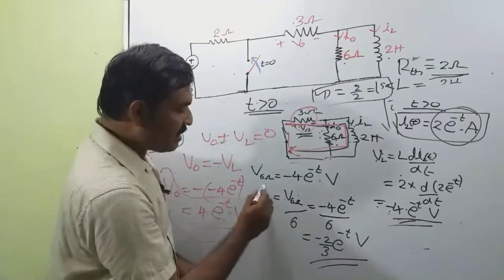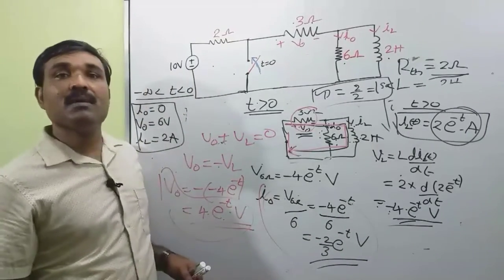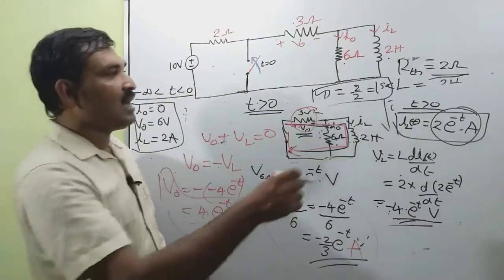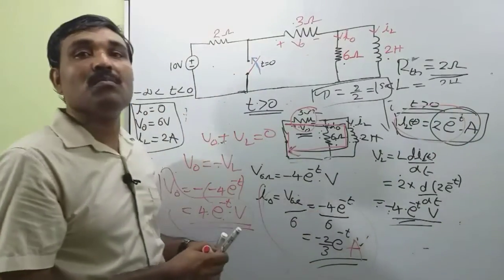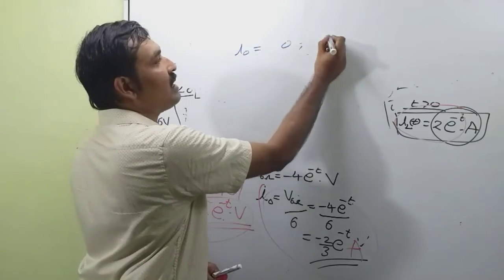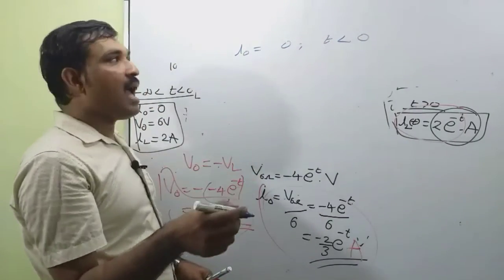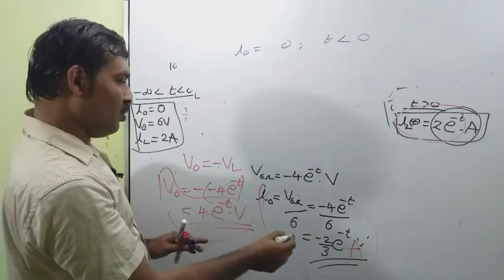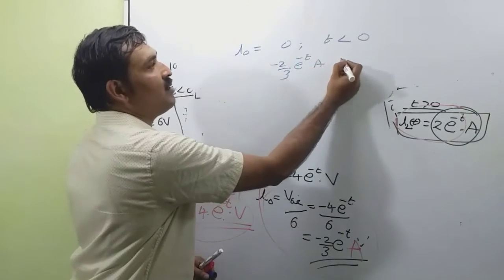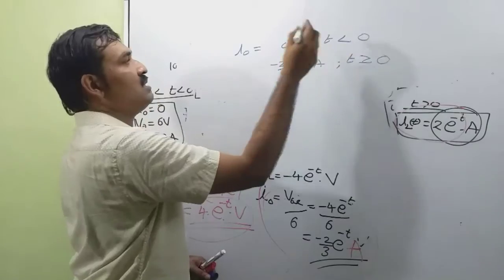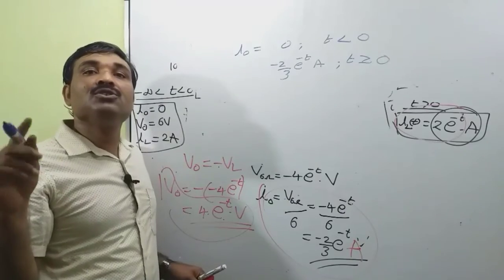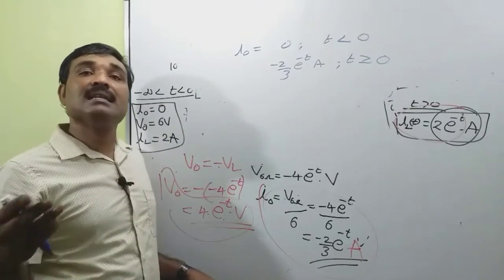I naught is minus 2 by 3 e raised to minus t ampere. IL is 2 e raised to minus t ampere. So we can write I0 is equal to 0 for t less than 0, and I naught is equal to minus 2 by 3 e raised to minus t ampere for t greater than or equal to 0. So this is the expression for I naught for all time, minus infinity less than t less than infinity.